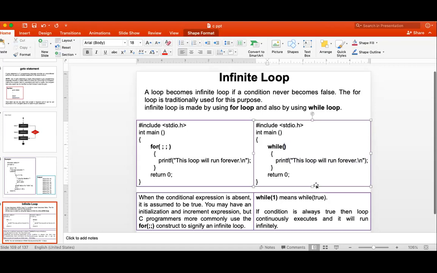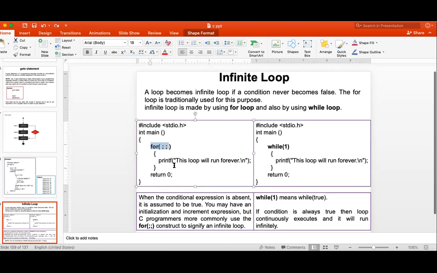If you are not putting 1 here, then what happens? There is a syntax error. While loop requires the condition, and that condition we are giving as an always true condition. But it is just the opposite for the for loop. For loop doesn't require a condition. We don't have to write anything there, just only 2 semicolons. If you put only 2 semicolons in the for loop brackets, then it is an infinite loop.